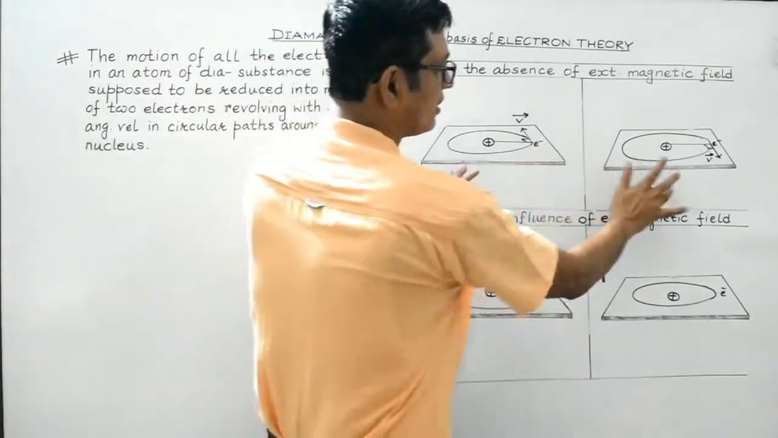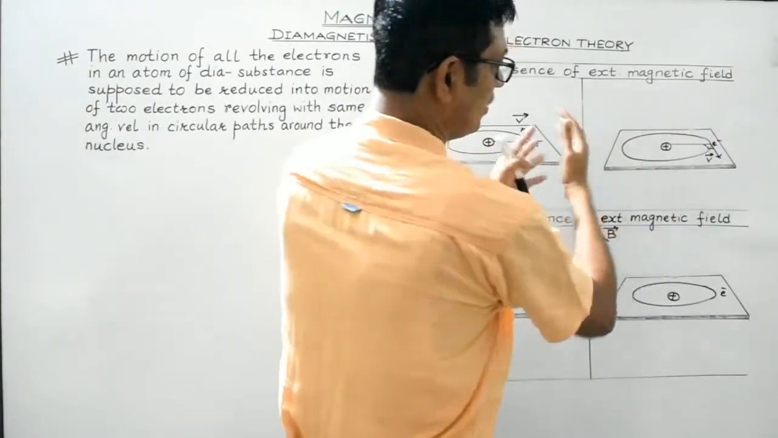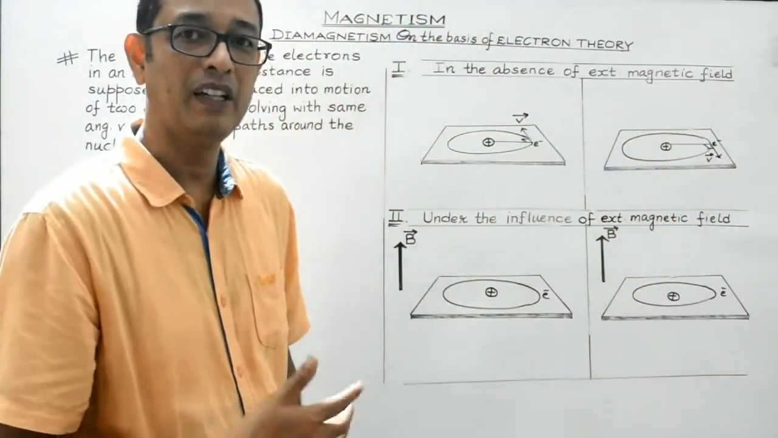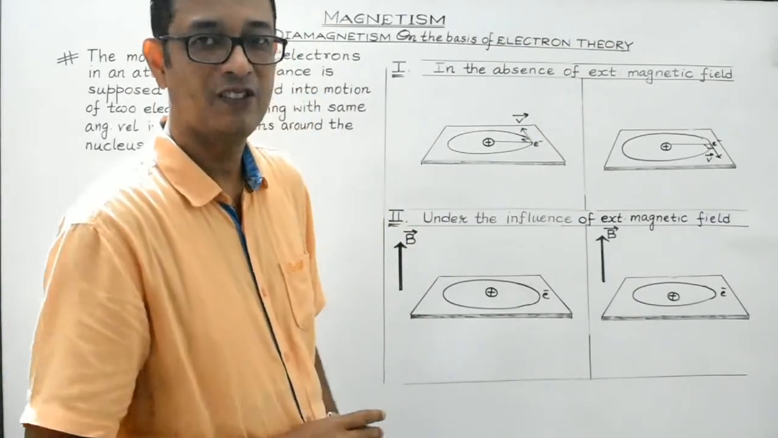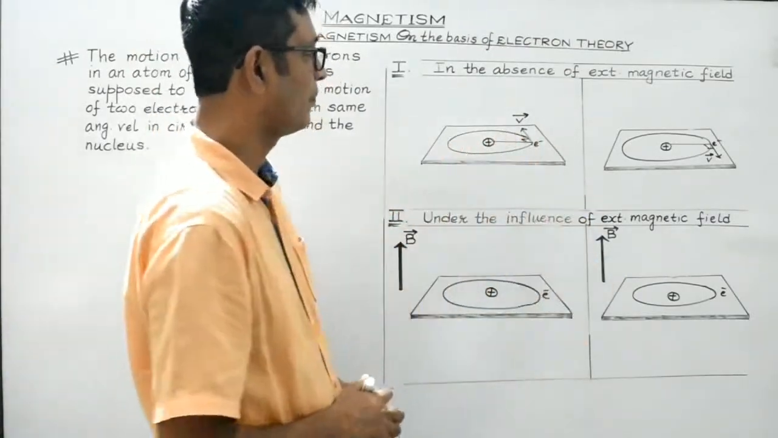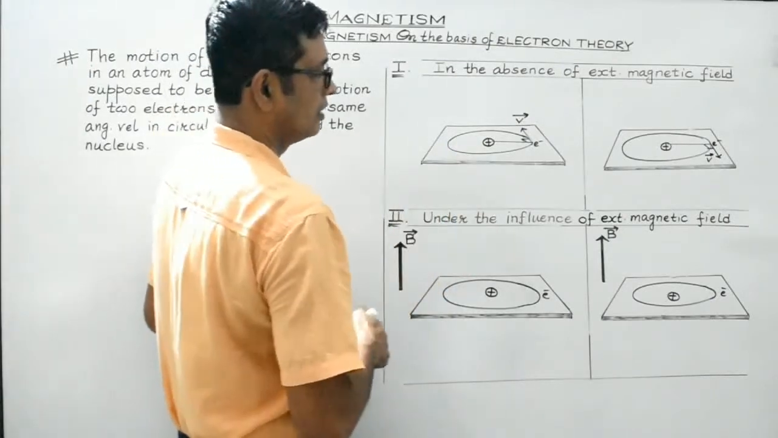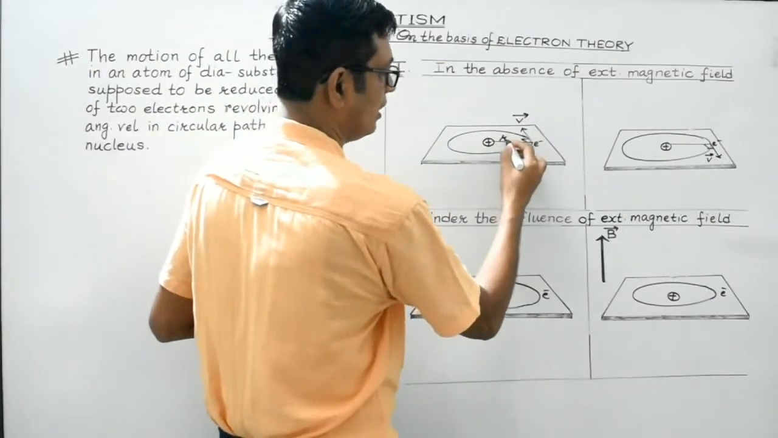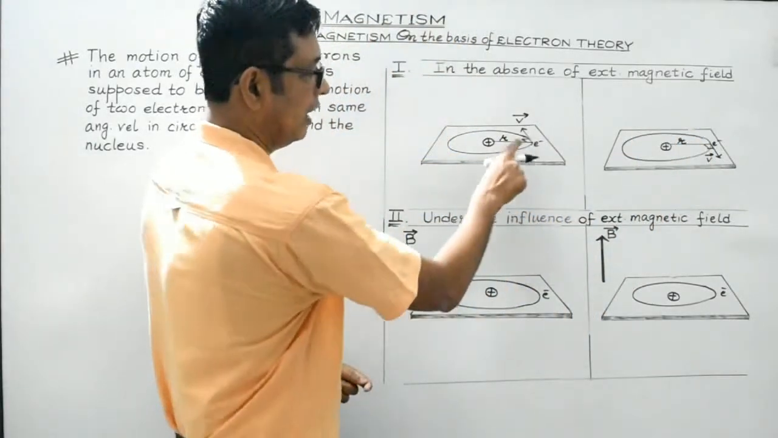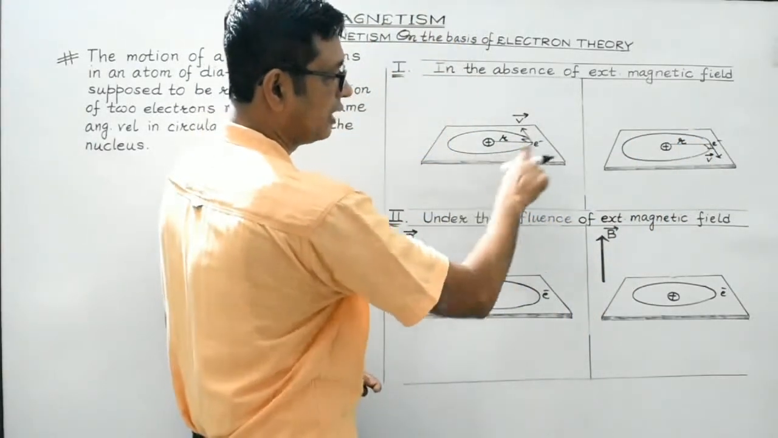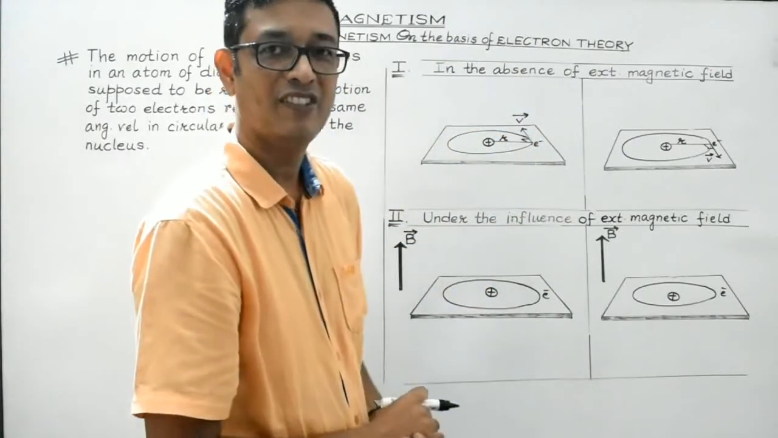So this depicts the pair of electrons, the two electrons forming a pair of an atom in the case of a diamagnetic substance. Okay, now coming to this. Here, suppose the radius of the orbit is r, right? And here the electron is assumed to be moving in the anti-clockwise direction.